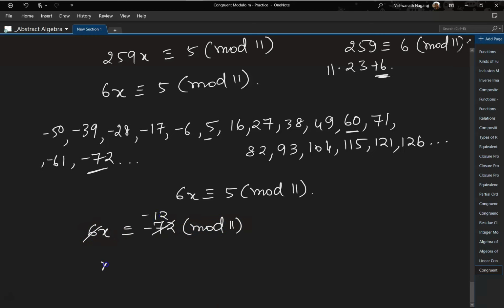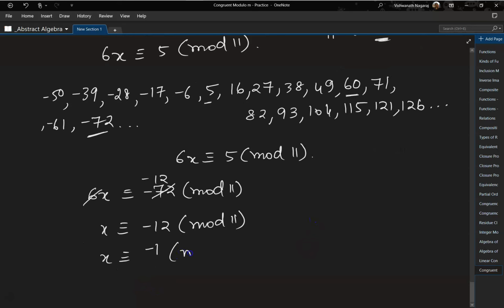So 6 12s are 72. So x is congruent to minus 12 mod 11. We want a positive integer, so we add 11 to it. When we add 11 to it, what do we get? Minus 1, right? So minus 1 mod 11. We still don't have a positive. So we add one more 11. We get 10 mod 11.